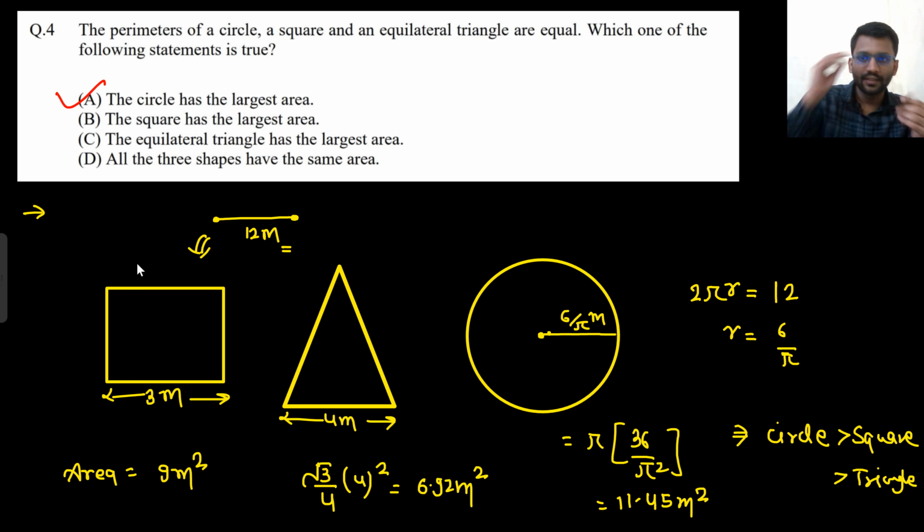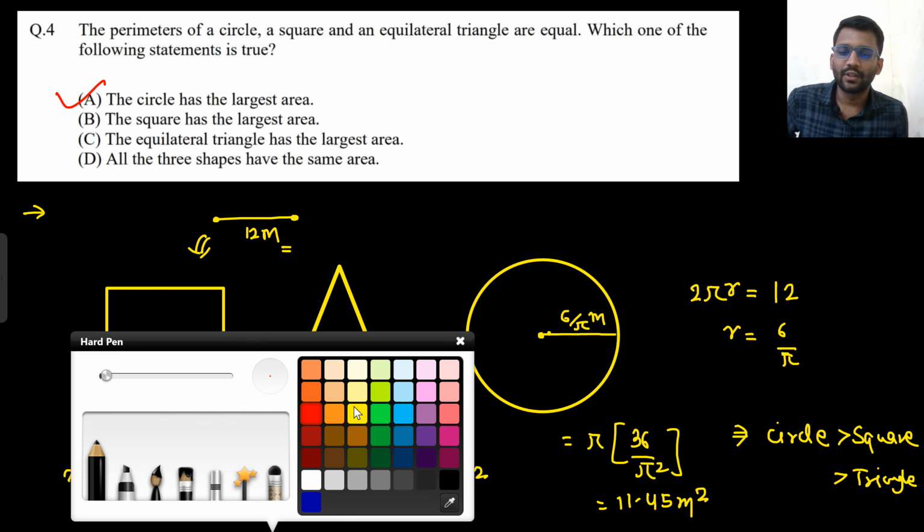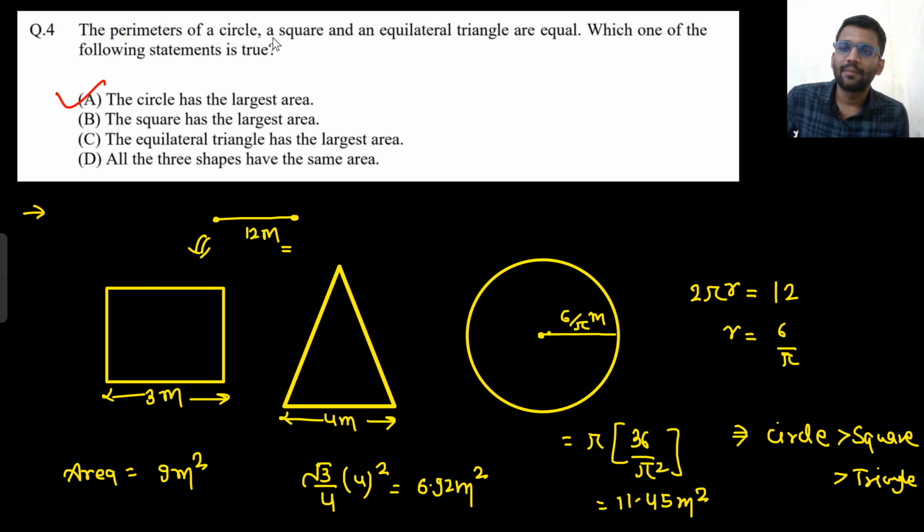Or you can think first how you can solve it: the perimeter of circle. What is the perimeter of circle? That is 2 pi r. That is equal to the perimeter of a square. What is the perimeter of a square? That is 4a. And that would be equal to the perimeter of an equilateral triangle. What is the perimeter of the equilateral triangle? That would be 3b. So find the relation between r, a and b.